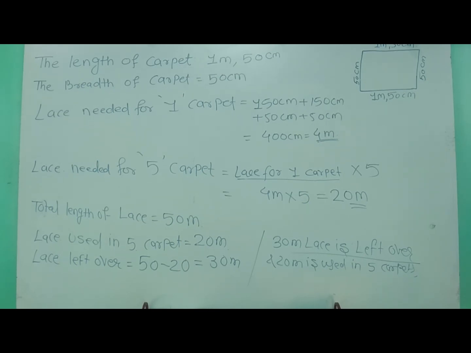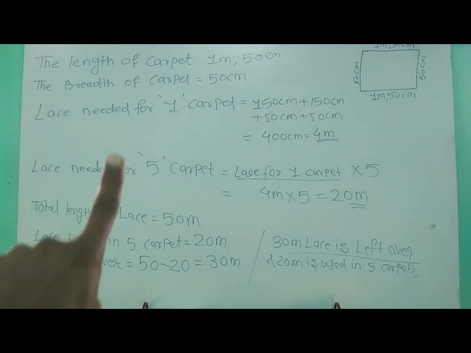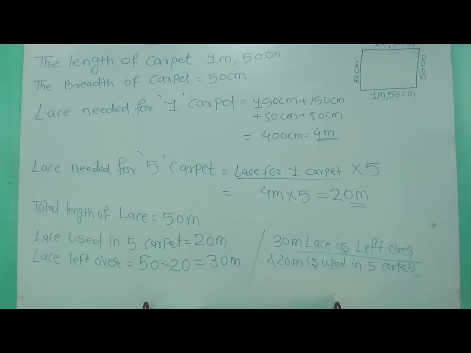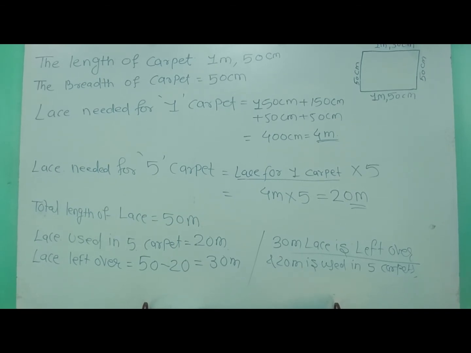And again the question is extended. Question थोड़ा सा लंबा है और उसमें क्या लिखा हुआ है? We have to find the length for 5 carpets, that means lace needed for 5 carpets. 5 carpet के लिए कितना लगेगा? अब हमको पता है कि for one carpet we need 4 meter of lace. So for 5 carpets we have to add 4 plus 4 plus 4, 5 times. That means it is a repeated addition, that is called multiplication. So we will multiply the 4 meter by 5 here, and you will get lace needed for 5 carpets, that is equal to 20 meters.